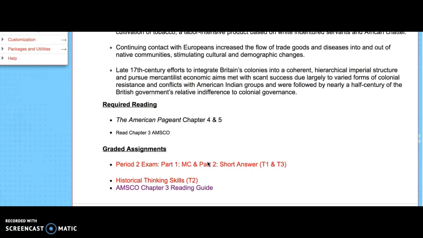I allow corrections if you've submitted the Chapter 2 and 3 reading guide. Then I will go back in and adjust your score. And by corrections, I mean that you put the answer you selected, the correct answer, and then you need to tell me what page you found the correct answer on in order to get credit back for that misanswered question.